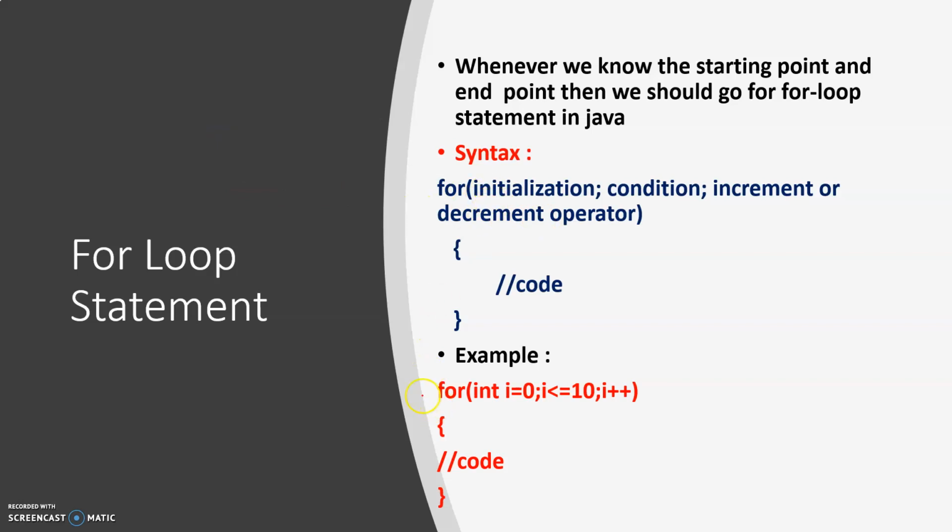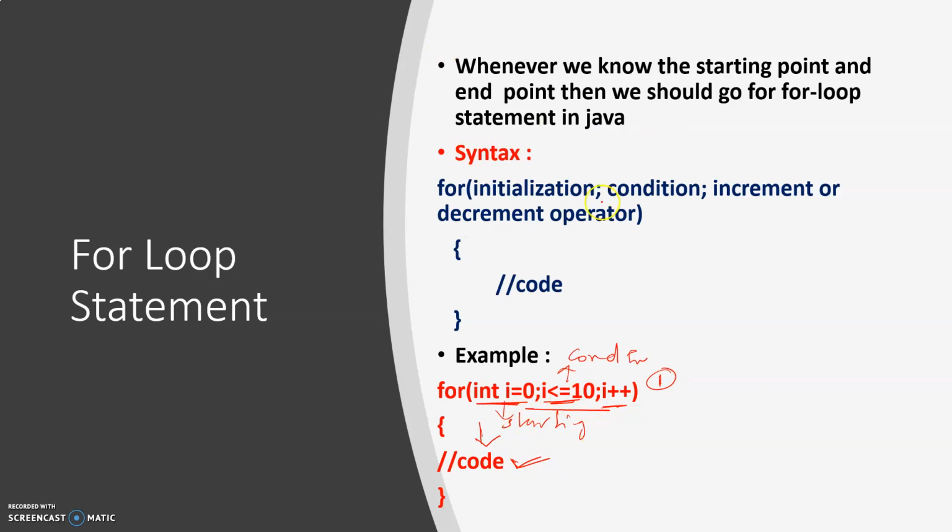So initialization in the sense for int i is equal to 0. This we call it as an initialization. Condition in the sense, this we call it as a starting point. i should be less than or equal to 10, means 0 is less than or equal to 10. Yes. If the condition is true, here condition is true, then it goes to the code and is going to execute the code. And then i is going to get incremented to 1. Now i would be 1. 1 is less than or equal to 10. Again the condition is true, it will execute the code.